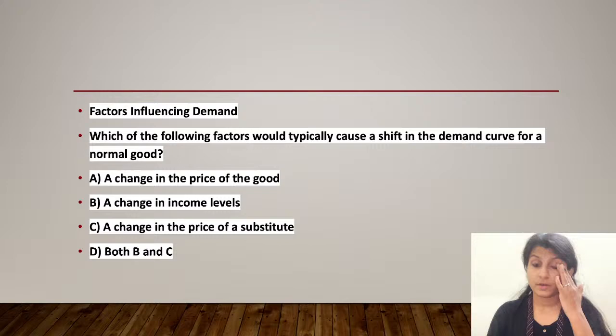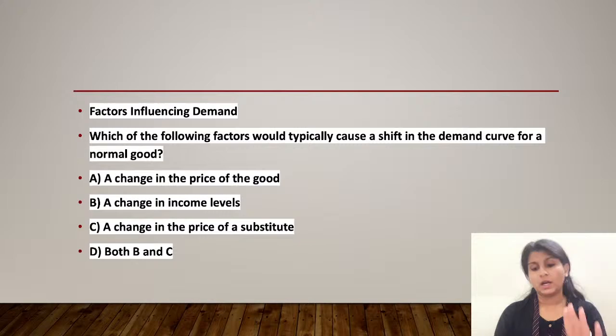These are certain important ones. So let's see what options are there and we'll eliminate. Option A says a change in price of the good affects the quantity demanded but does not shift the demand curve. So it moves along the curve. So option A is not the one.